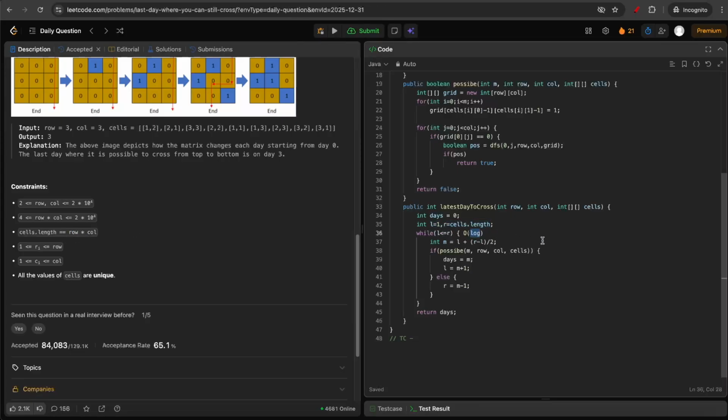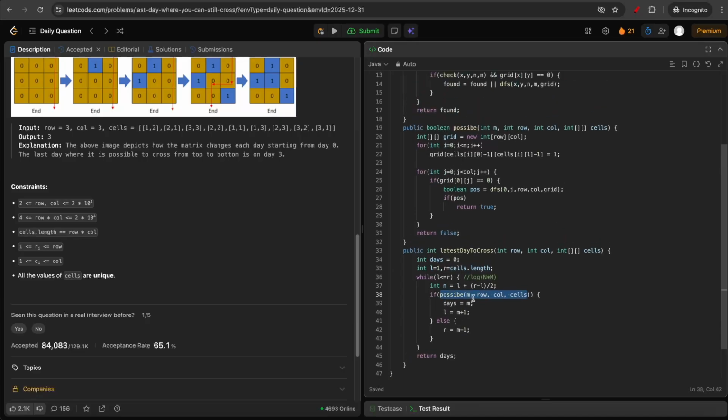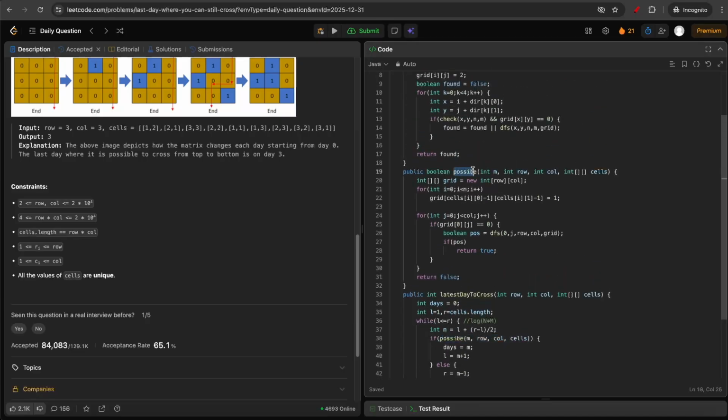So we can say the binary search time complexity is log n into m. Now inside the binary search, we are just calling a possible function. So let's check the complexity of this. So in the possible function, we are first creating a grid and we are filling the rows and columns. So this, in the worst case, will be order of n into m.